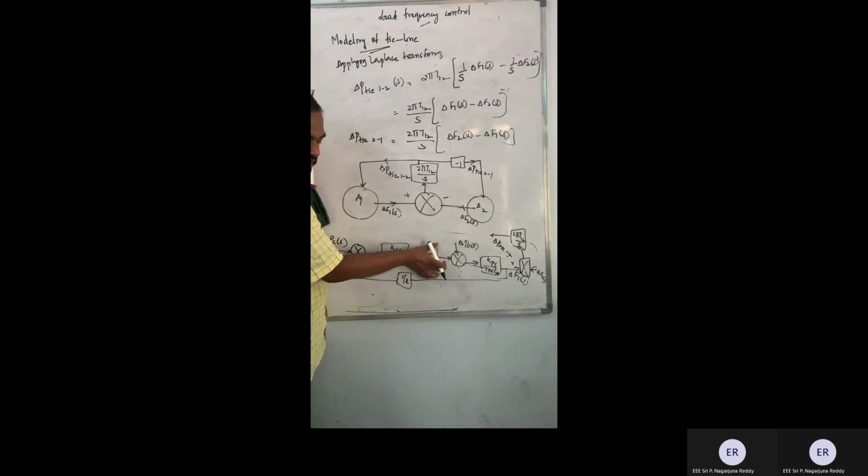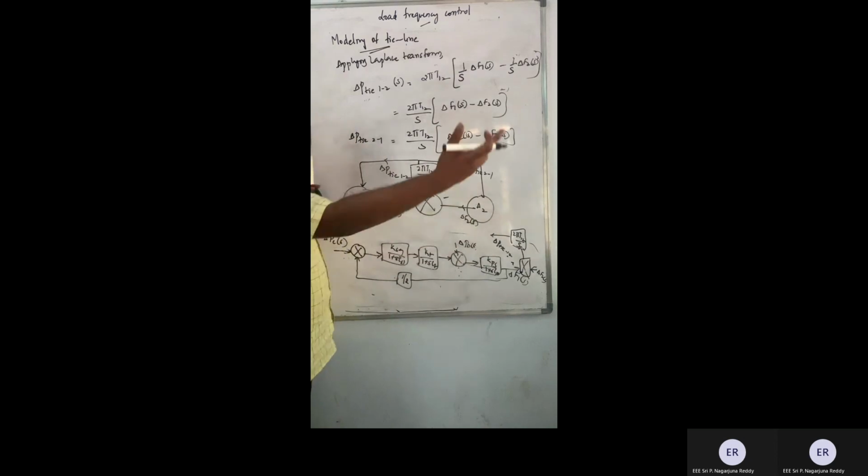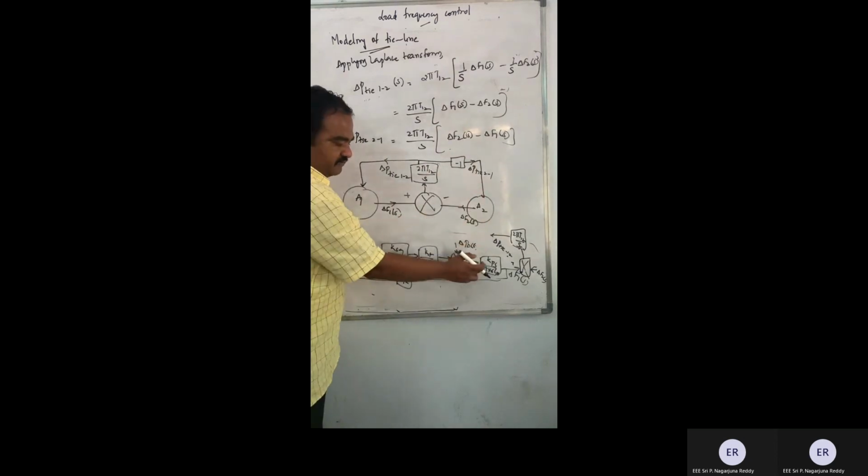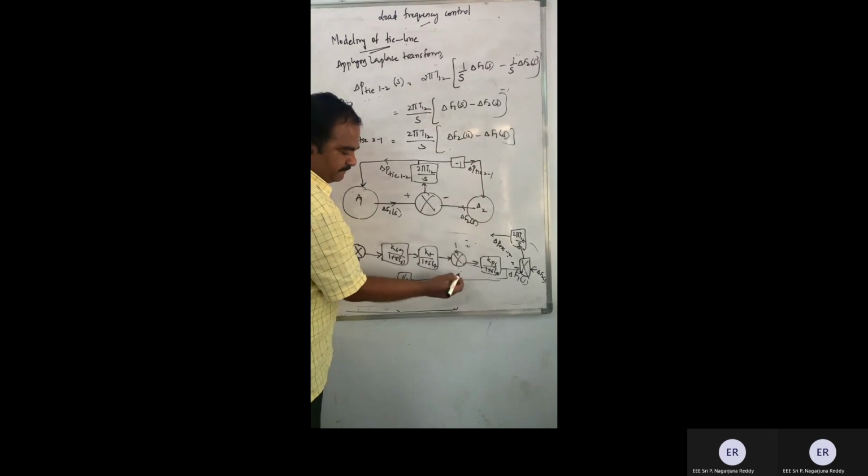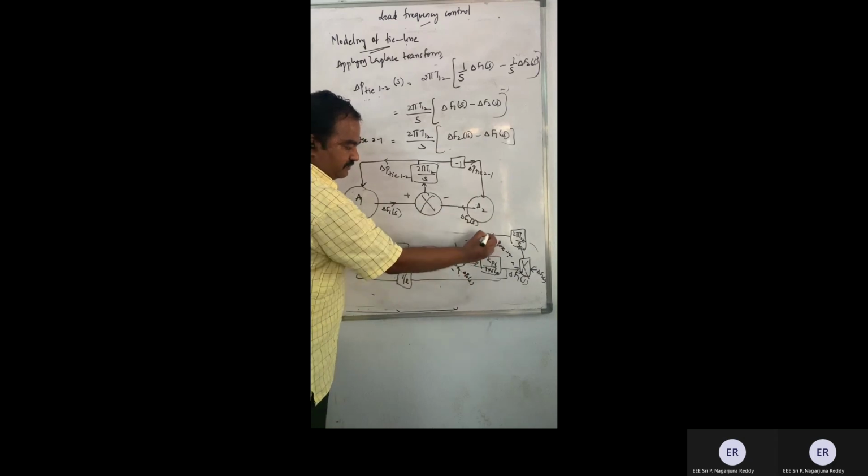So this is the power which is generated here. This is the local demand. This is the power delivered to some other area. The rest will be given to the rotor. So this one also to be added here. So what I am doing here, I am transferring this one to down. This is delta PD of S. And this one will come here.